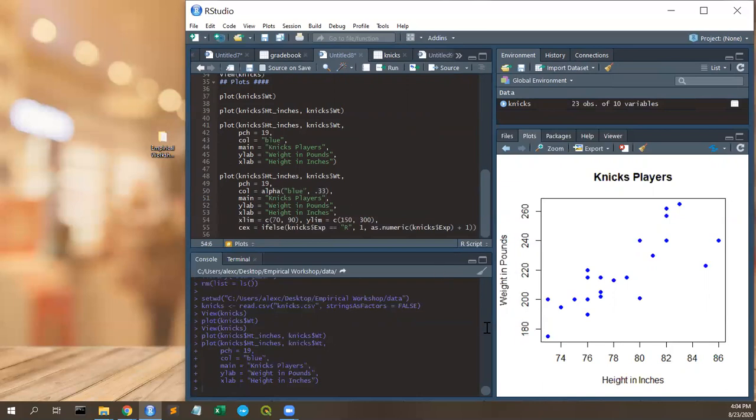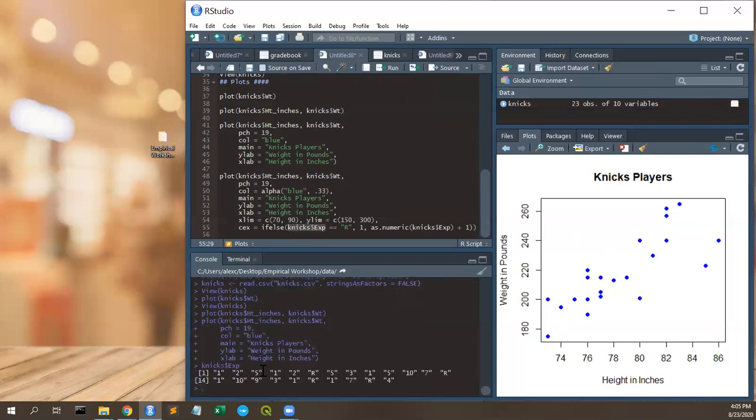These are the limits. Instead of letting this pick the default limits on both sides, I'm going to specify them myself. There's no reason for this. It's just something I decided to show you guys. And this last thing, CEX, that's going to be the size of the dot. So what I'm going to do here is make the size of the dot based on the Knicks EXP, which is experience.